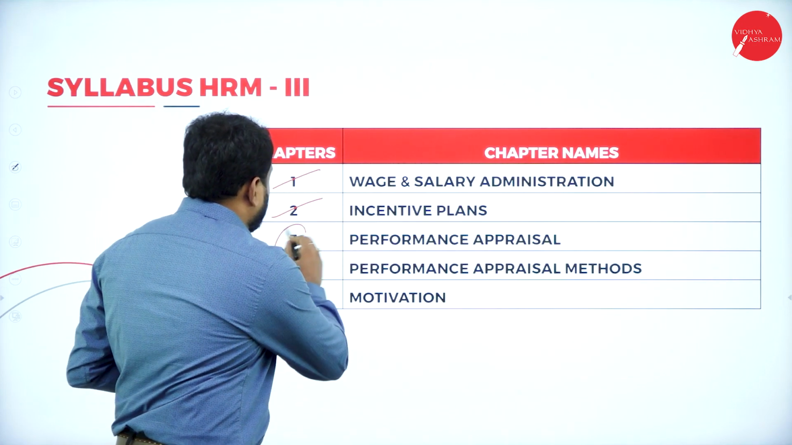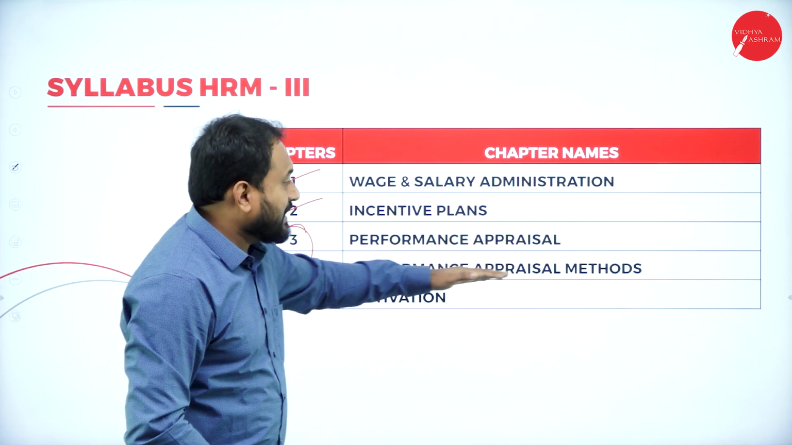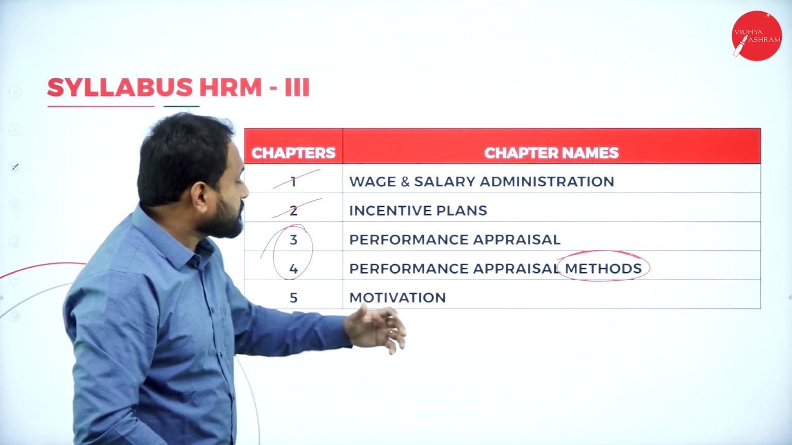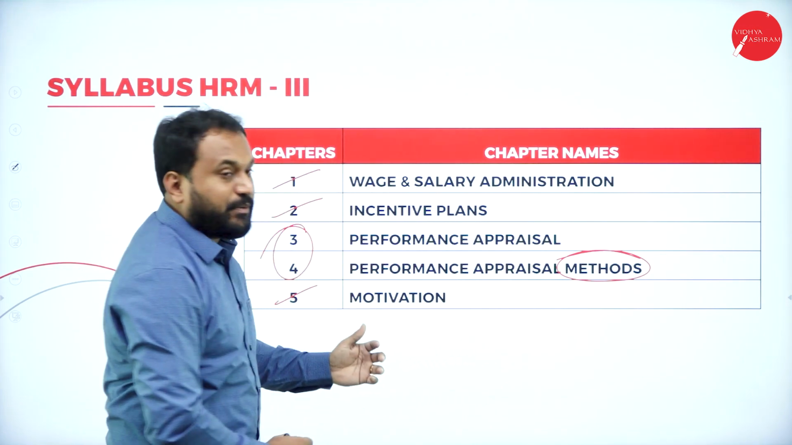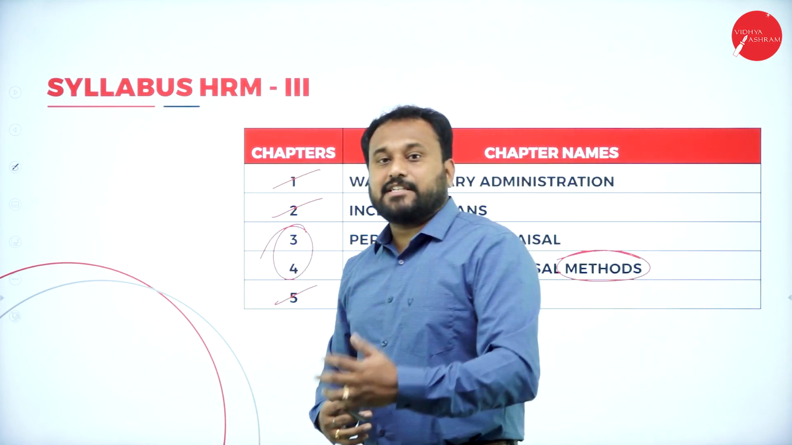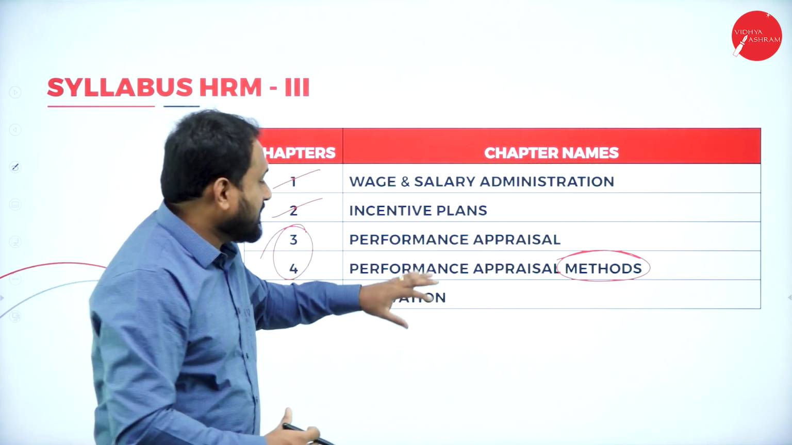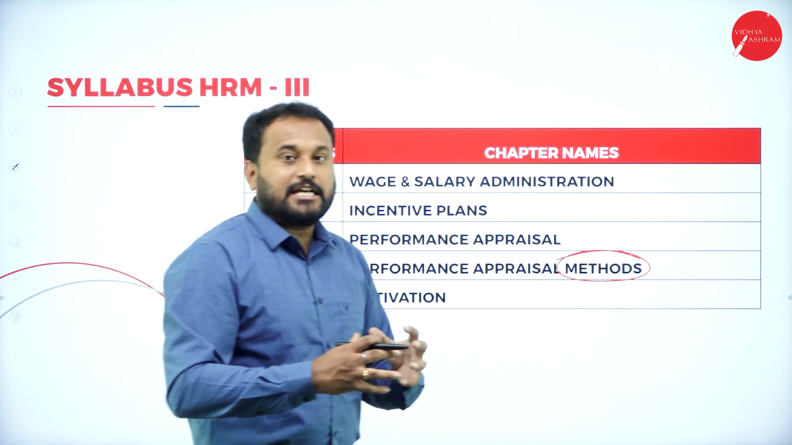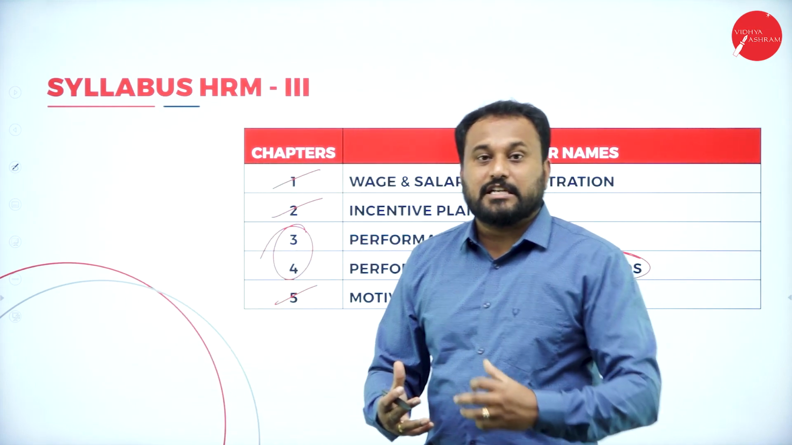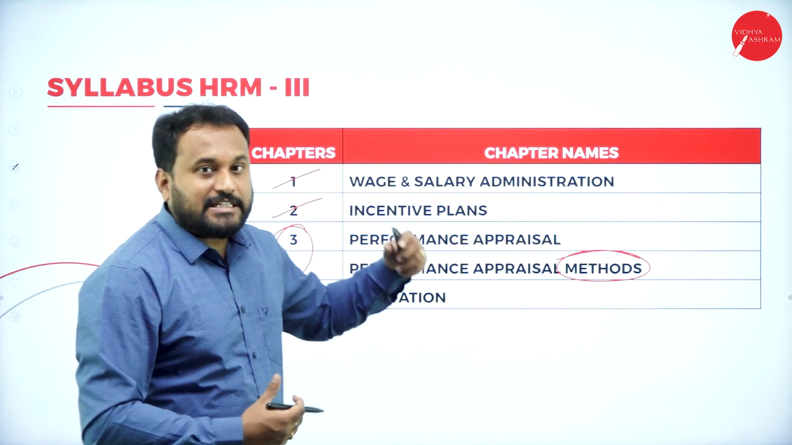Next one we have is incentive plan. The third and fourth, don't get confused here, students: performance appraisal method. This method is a different chapter. Next one is motivation, where you will be learning about Maslow theory, ERG theory, X and Y theory. There are so many theories of motivation which you will be learning, and this will enhance your performance, as well as the employees' performance, if you motivate your employees, as well as if you motivate yourself. So these are the chapters in HRM3.